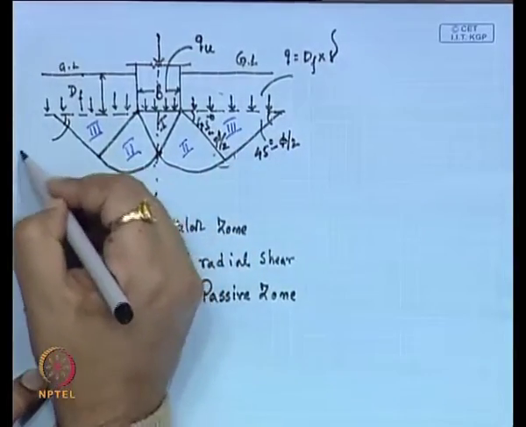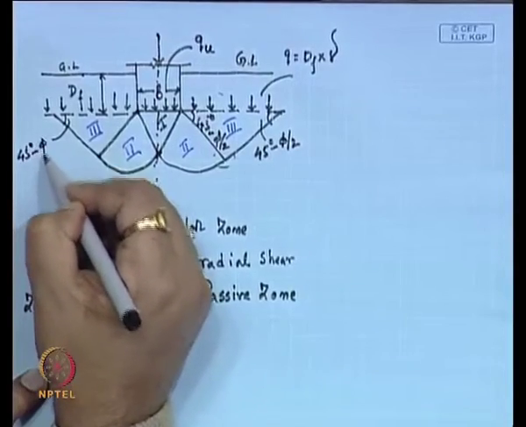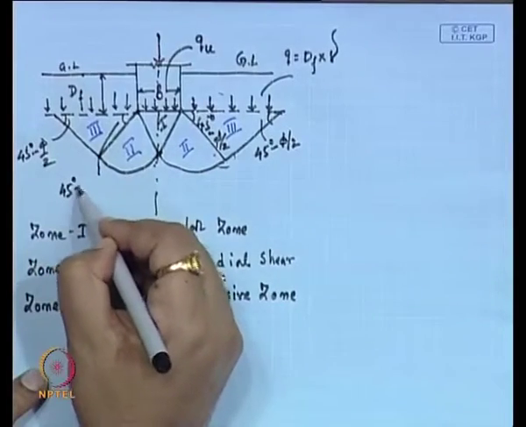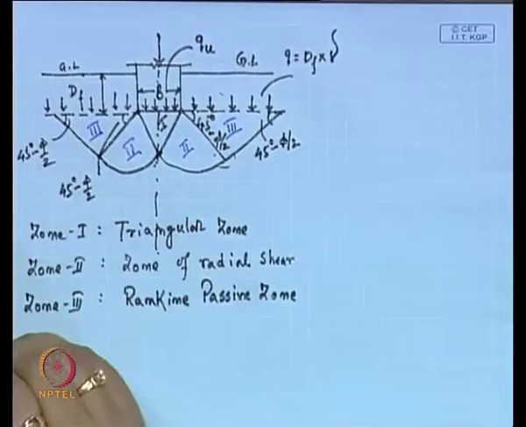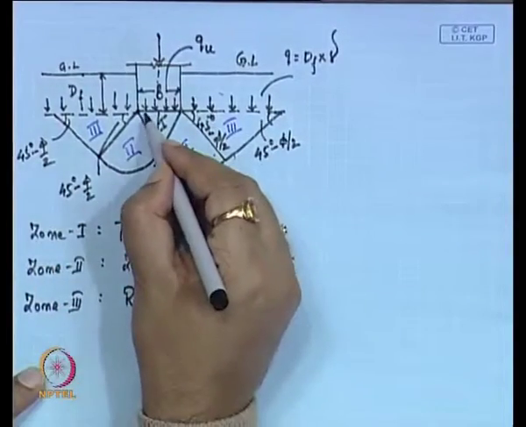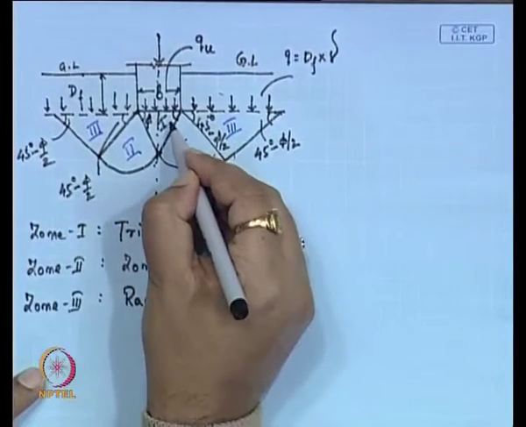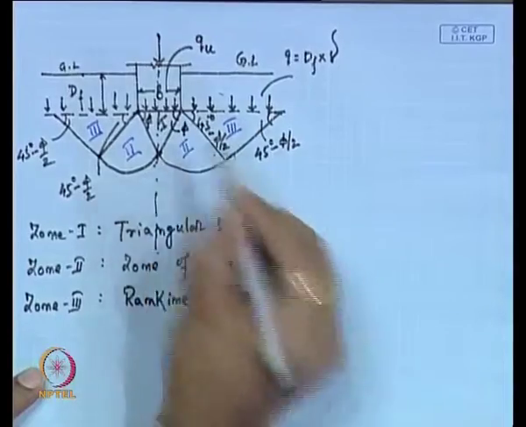Similarly, this angle is also 45 degree minus phi by 2, and this angle is also 45 degree minus phi by 2. Now, this angle is considered phi, and this angle is also considered as phi.